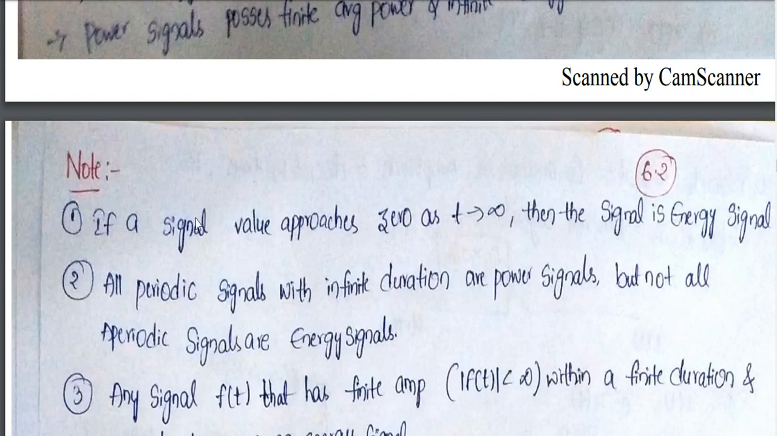First one: if a signal value approaches 0 as t tends to infinity, then the signal is an energy signal. Indirectly, when t tends to infinity, the amplitude is 0, so that amplitude I am not considering. But for a defined duration of time, the amplitude exists. If the amplitude is there, I can square it, and then I can say it is an energy signal. That's it. Next, all periodic signals with infinite duration are power signals, but not all periodic signals are energy signals.